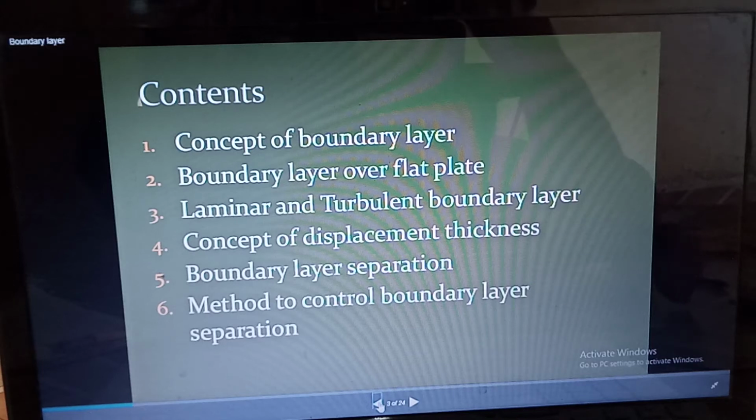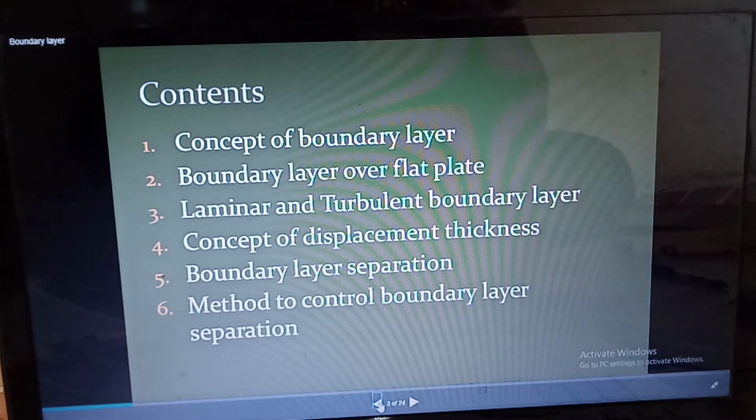Good morning, students. Now, in this lecture, we will start our sixth unit, which is nothing but the external flows. Now, we will see first the contents of the sixth unit. So, we will first go through the concept of boundary layer. Then, next, we will see the boundary layer over flat plate. Then, laminar and turbulent boundary layer, meaning what is the difference between laminar and turbulent boundary layer.